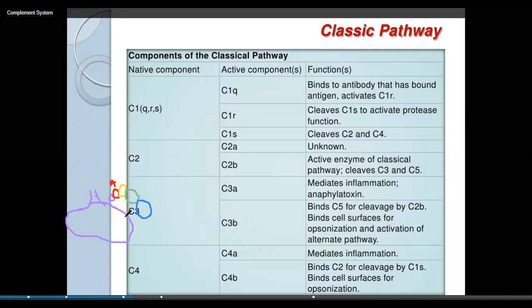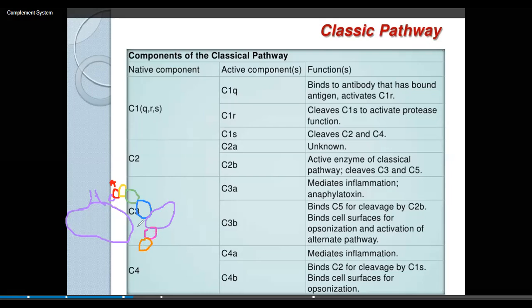This complex will bind to C6. Now C6 is bound to this complex. This complex will recruit C7, so C7 is also bound here. C7 will recruit C8, so C8 is also bound here.